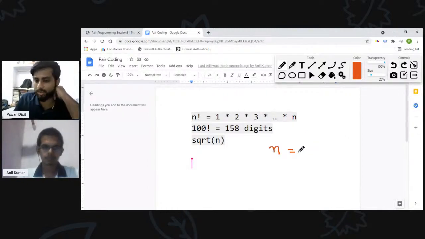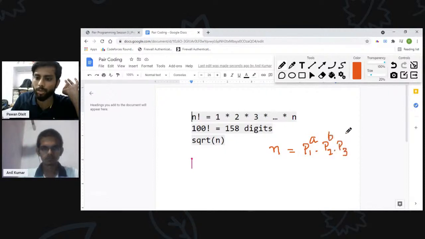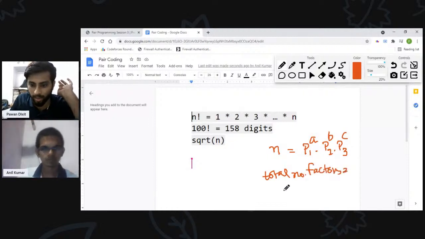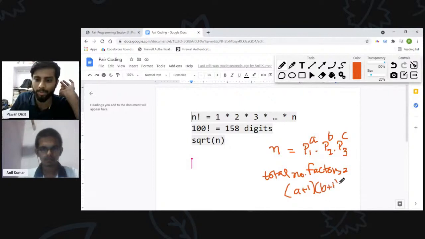As we know, we can write the prime factorization of all the numbers. So let us say the prime factorization of n is p1 raised to the power a, into p2 raised to the power b, into p3 raised to the power c. Then we can say that the total number of factors of n will be equal to, any guesses? a plus 1 into b plus 1 into c plus 1.